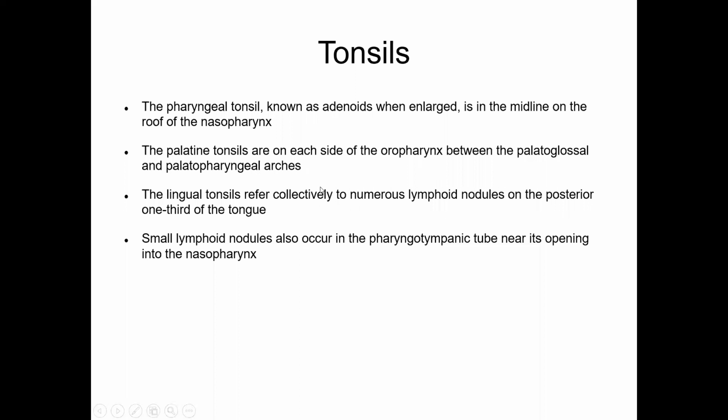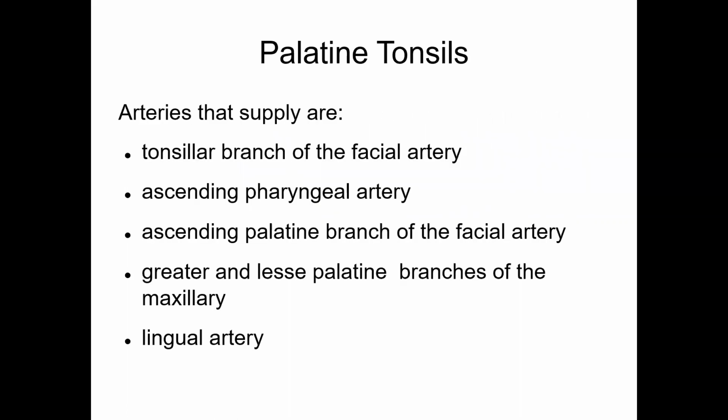So you have only one slide of tonsil in histology, and that is the palatine tonsil. The lining epithelium covering its surface will be non-keratinized stratified squamous cells. Palatine tonsils have 5 arteries which supply them. Tonsillar branch of facial: this is the main artery. The facial artery in the neck gives off a large branch. This is called the tonsillar branch.